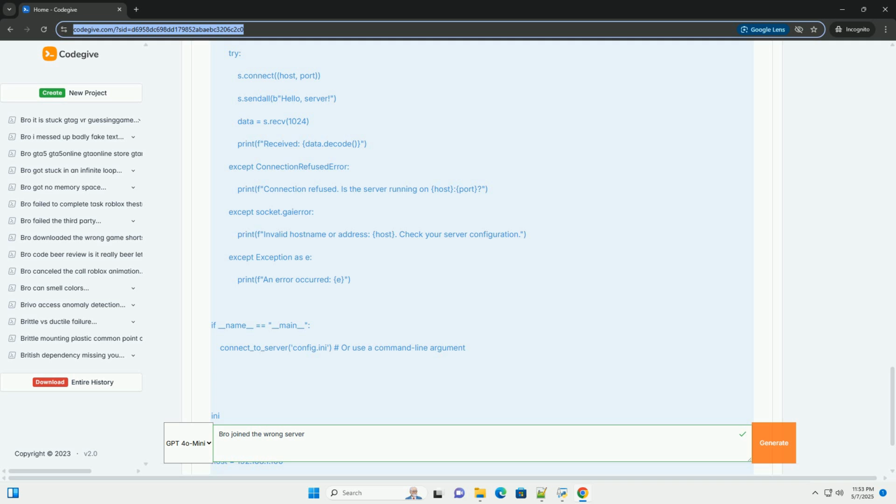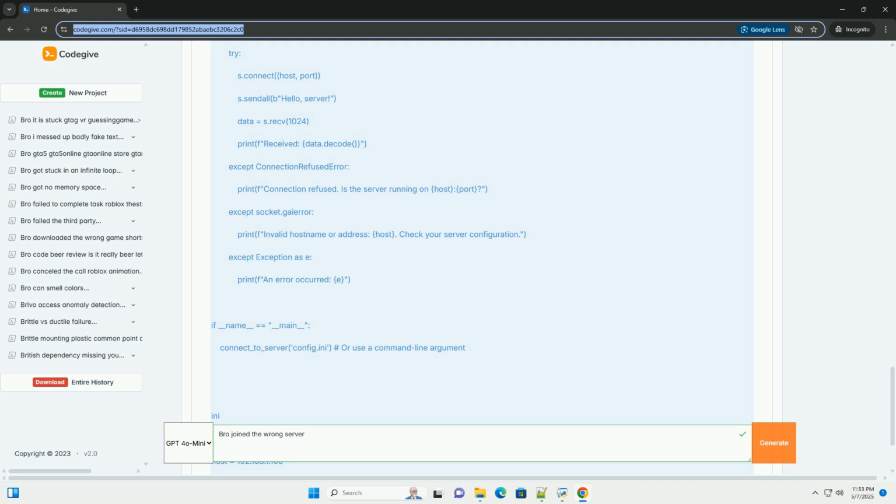2. Client configuration. The client application needs to be configured with the correct server identification information. This configuration can be hard-coded. The server details are directly written into the client's code. This is generally not recommended except for very specific, controlled scenarios. Or a configuration file. The server details are stored in a separate file, for example config.ini or settings.json, that the client reads at runtime.